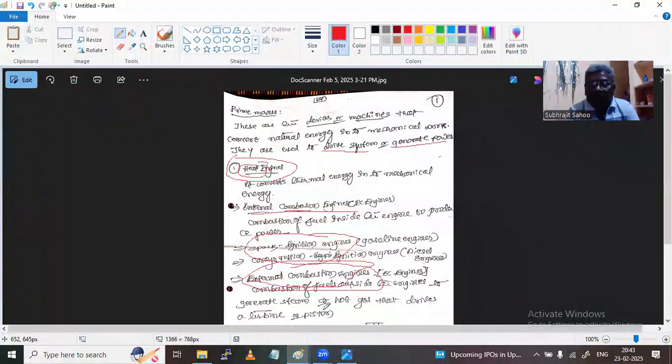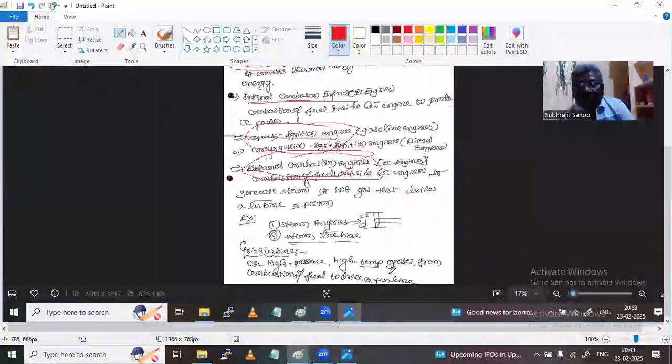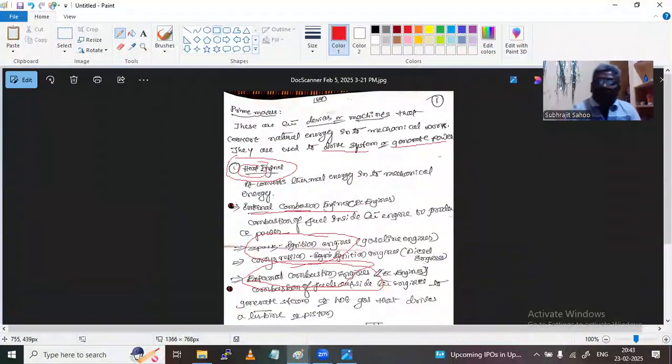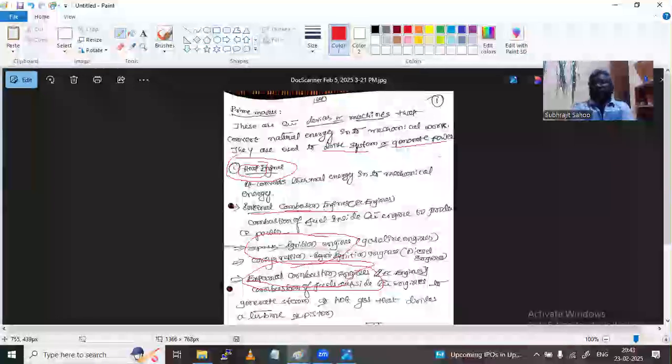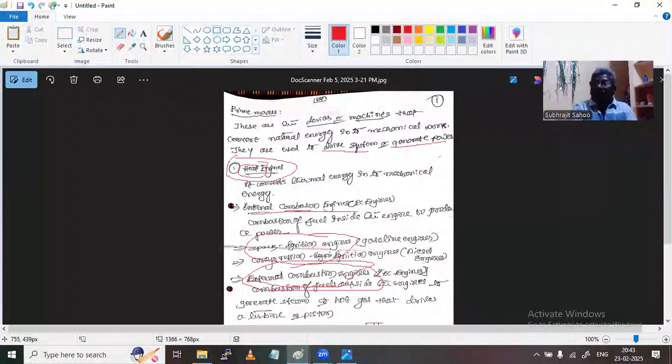Internal combustion engines are those that drive automobiles. External combustion engines are driven by combustion taking place outside, in the boiler, which produces superheated steam.